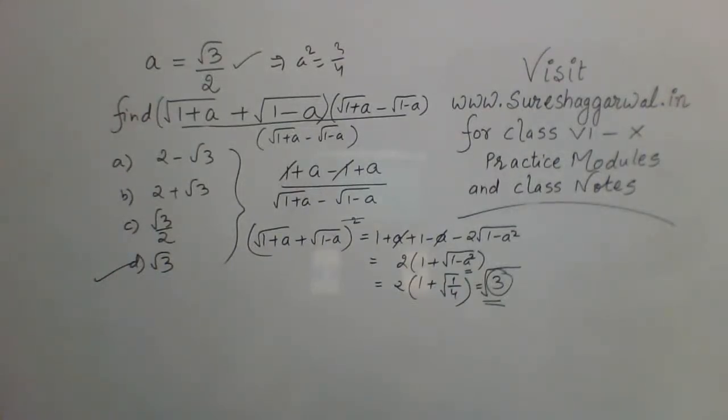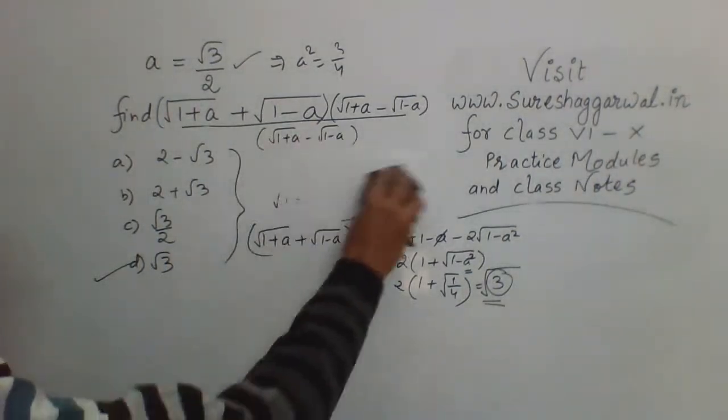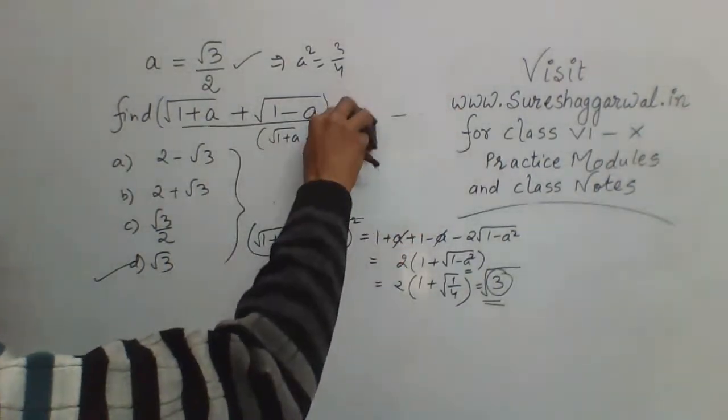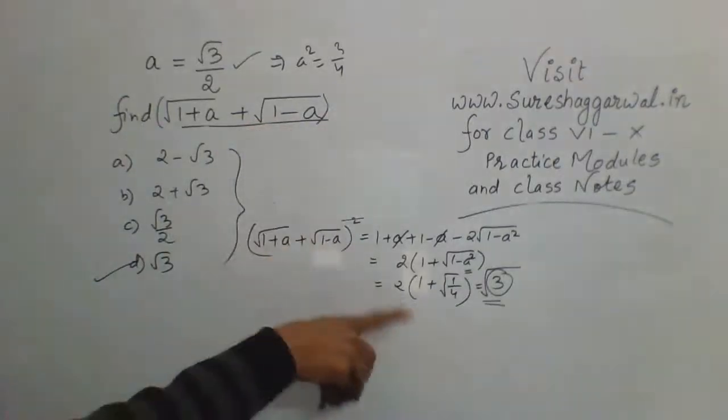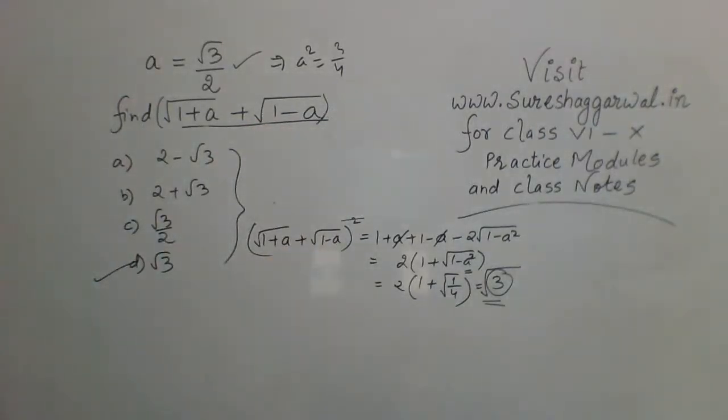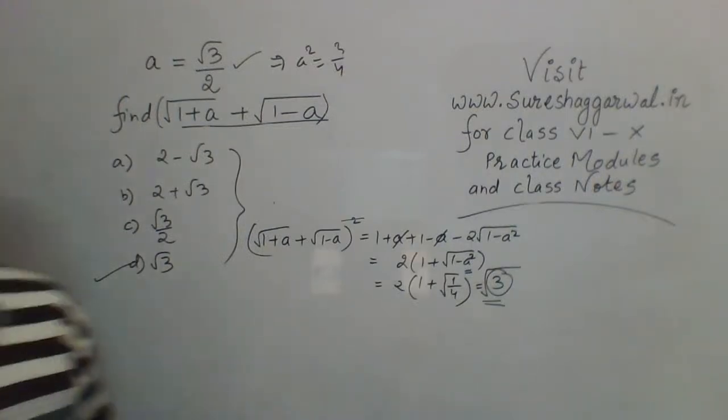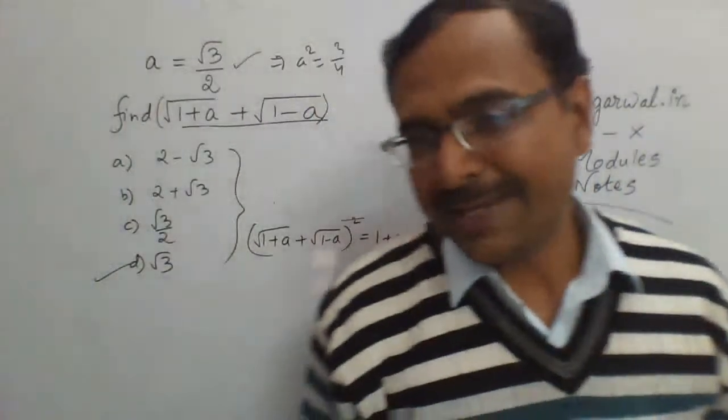Look at this. That's the way you can solve it. This is the way we should crack this question. If you use a plus b whole square, it is okay. Even if you don't rationalize and forget all these steps, it is okay. You can go for only this step. Just see this, only this step. I thought of rationalizing it first, but then I thought it will be better off going for a plus b whole square, and now D is the answer.